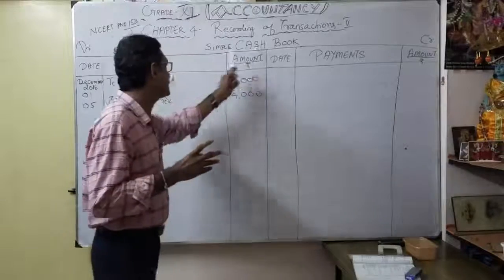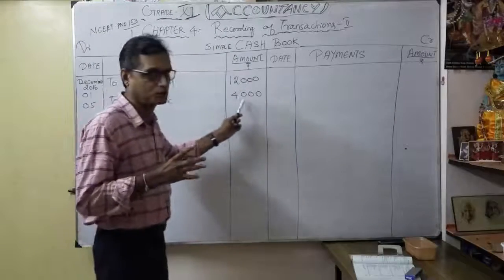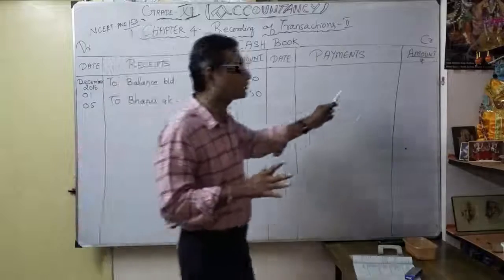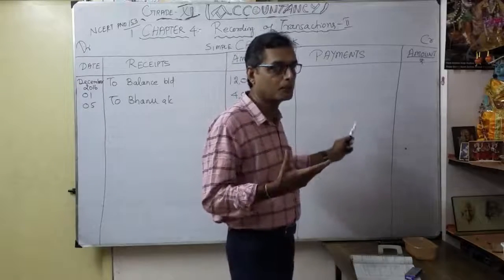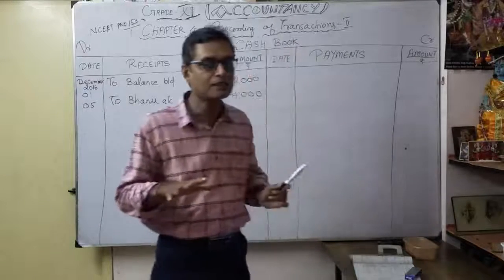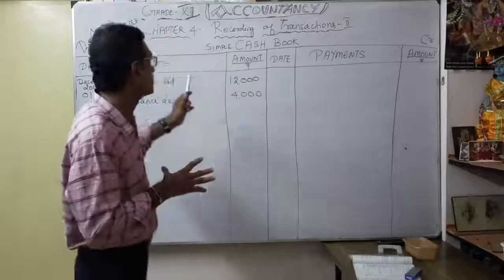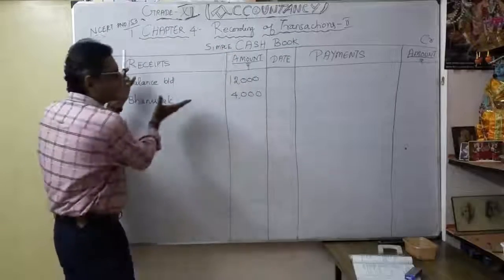So as a cash account debit to Banu account, 4,000 only I have written. In a Banu account, it is not opened. So for the Banu account, what you have to do? By cash account 4,000. Okay, here it is not necessary. You are only learning here how you record the transaction in a cash book.